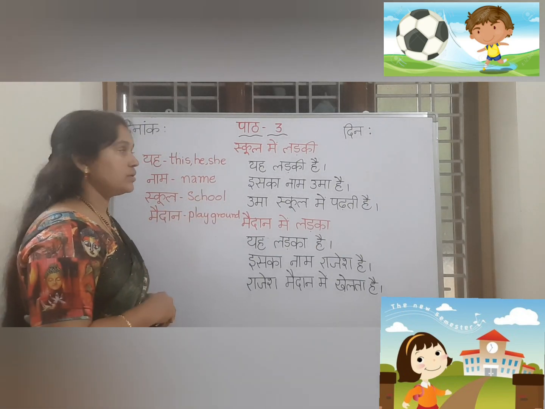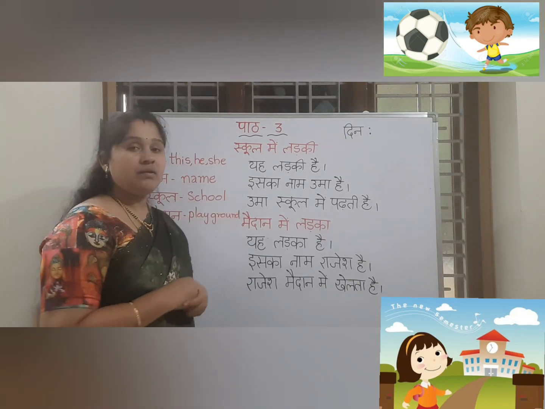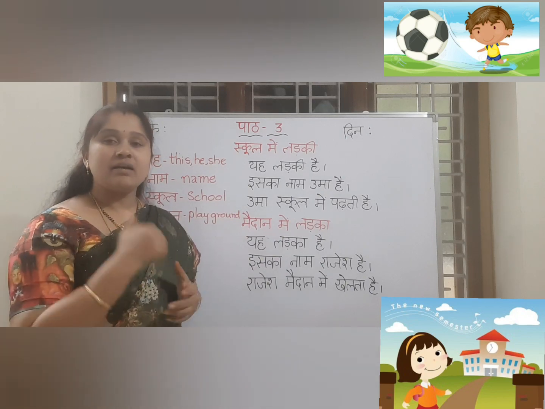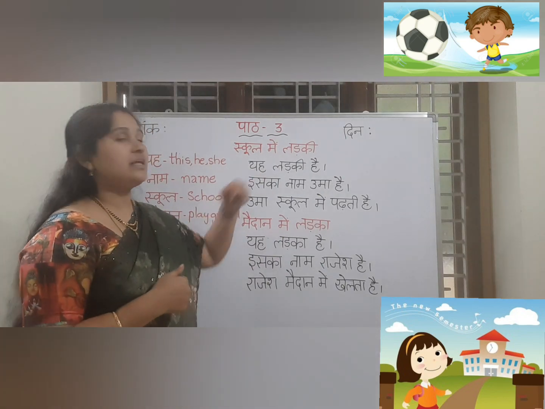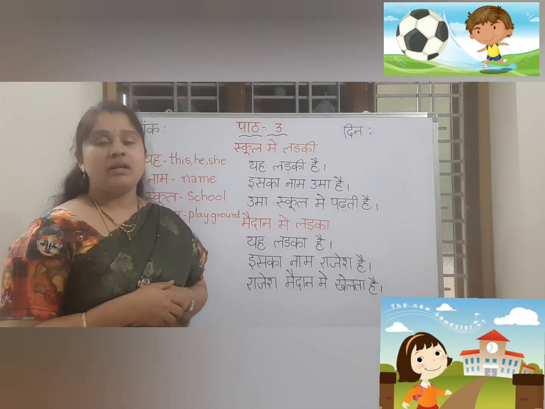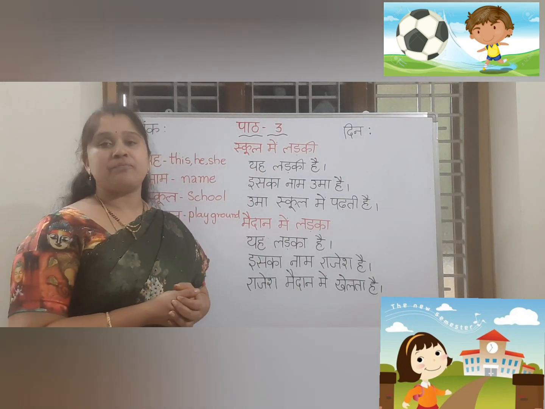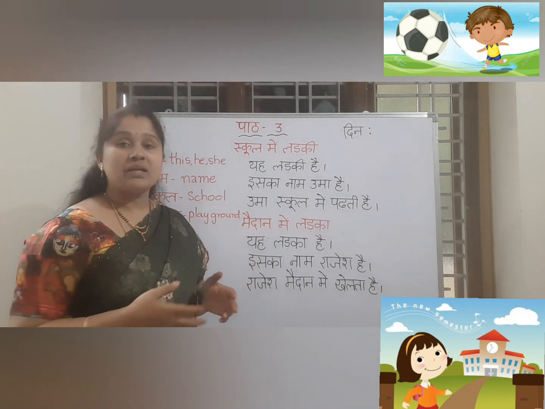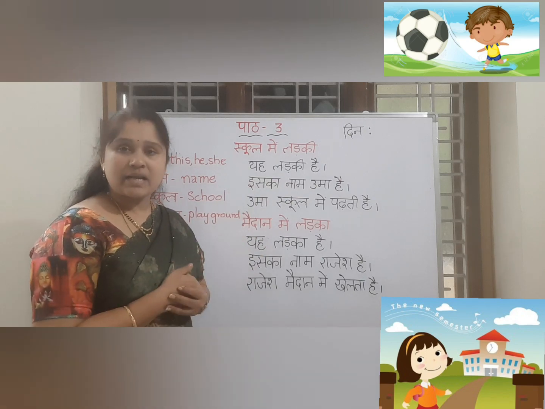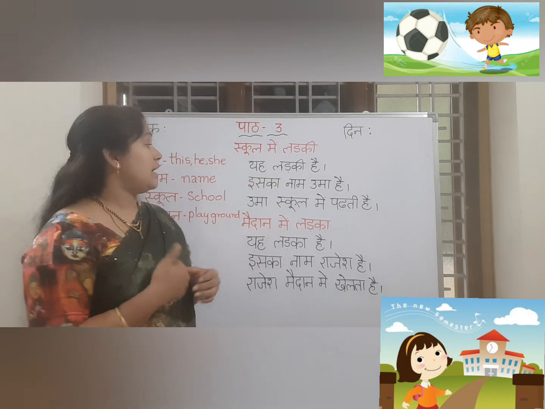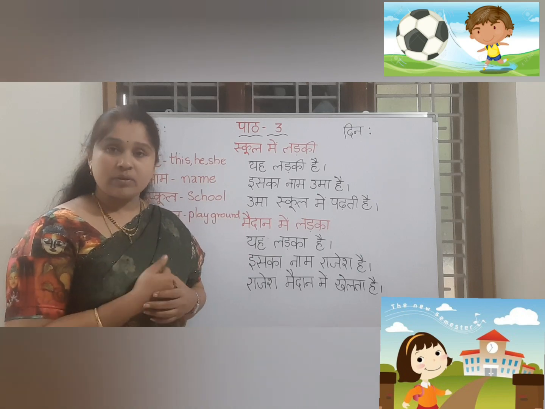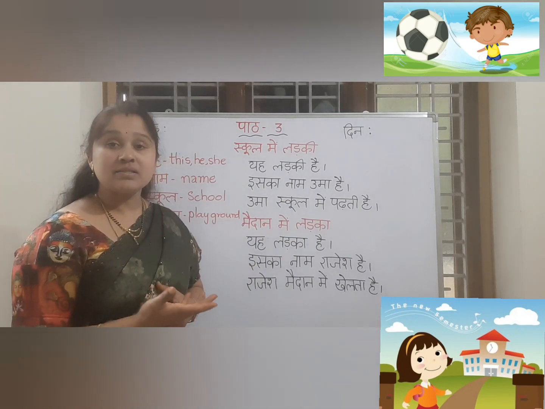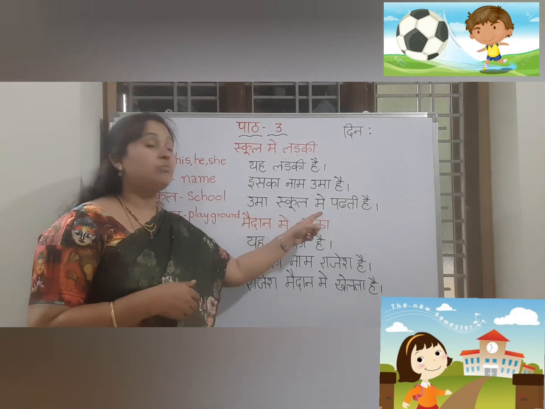School, school. Maidan, playground. Okay. Now you can see one girl is wearing a bag and standing there, right? By looking at her, we can frame the questions now. Yah ladki hai. She is a girl. Like what kind of sentences we can frame there? Yah ladki hai. She is a girl. And we can imagine someone is standing there, and she is a girl and her name is like Uma. Like that we will be telling to somebody else. Right? Iska naam Uma hai. Her name is Uma.